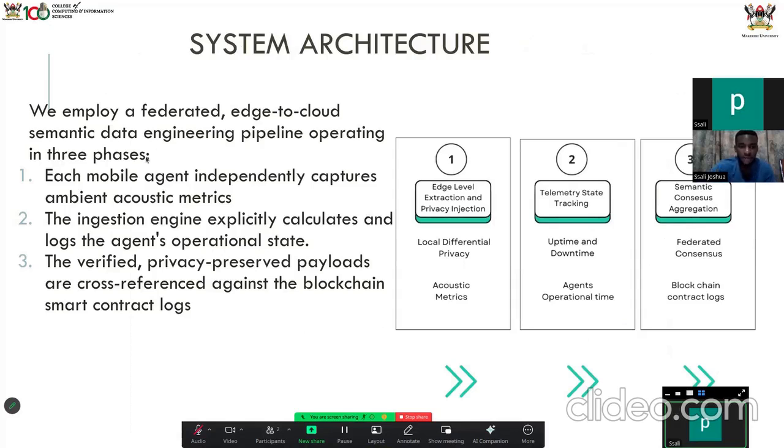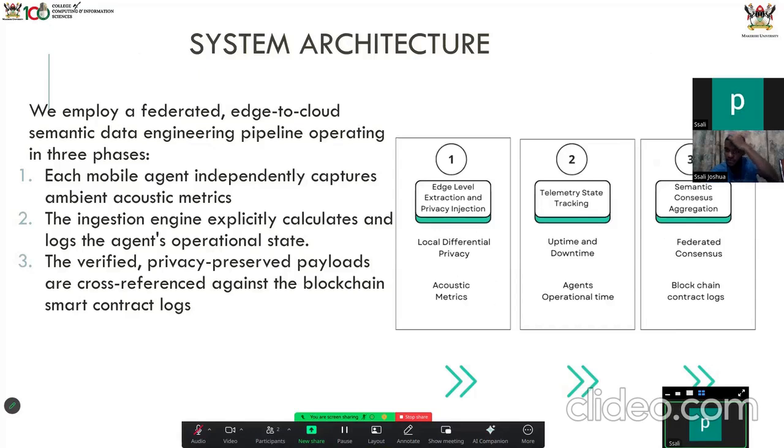this is how our pipeline works, okay? So at the edge, we have extraction and privacy injection using a technique called local differential privacy. We get the acoustic metrics and the data, we add some noise to it. Yeah, and then from that, we are able to determine the state of a particular agent. That's the uptime and the downtime.